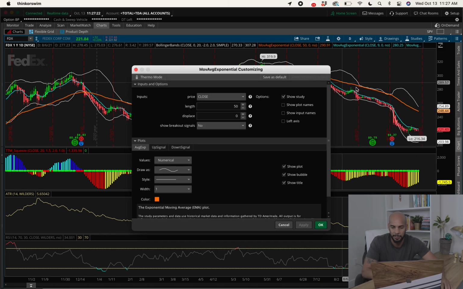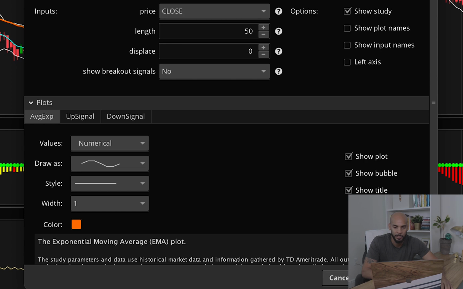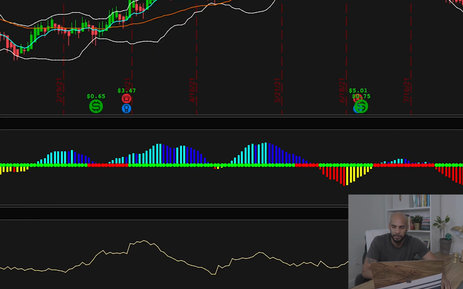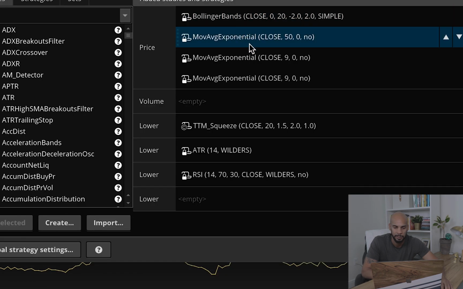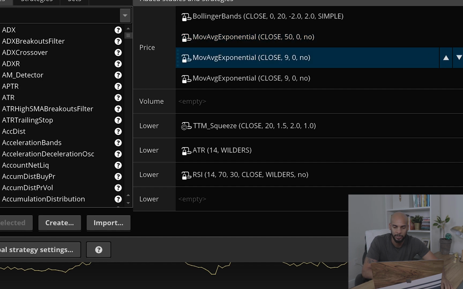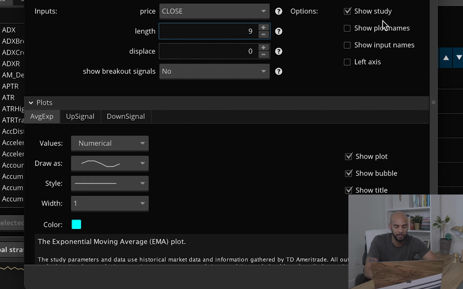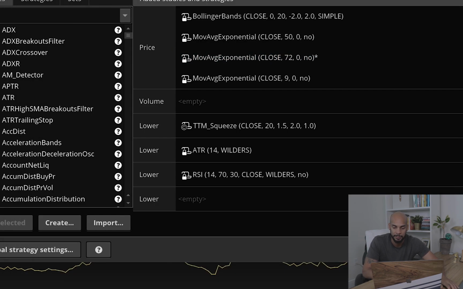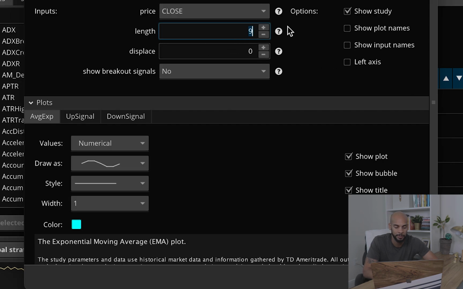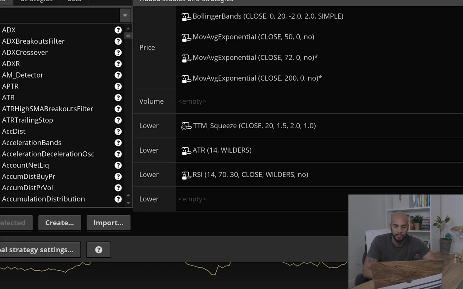Let's go back to my studies. The second one that I want to adjust is this one. Again, click on the gear. I want to change this one to a 72-day moving average. And we can keep that color. Change it to whatever color you want. I'm going to keep it at this color. And then the third one, I am going to click on the gear once again, and it's going to be a 200-day EMA. And that one I'm going to keep as red. Click OK and click apply.